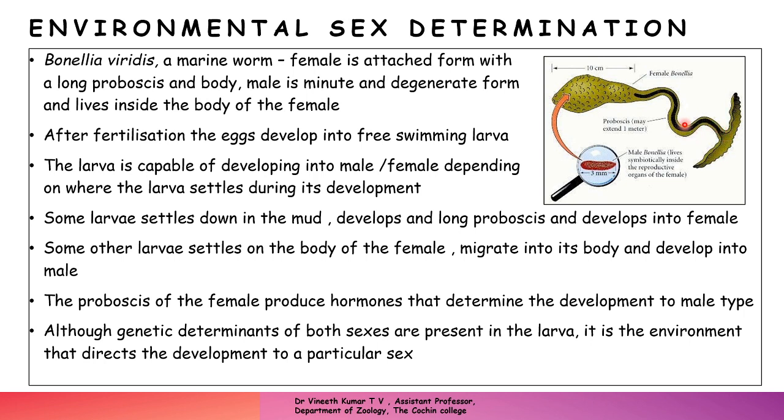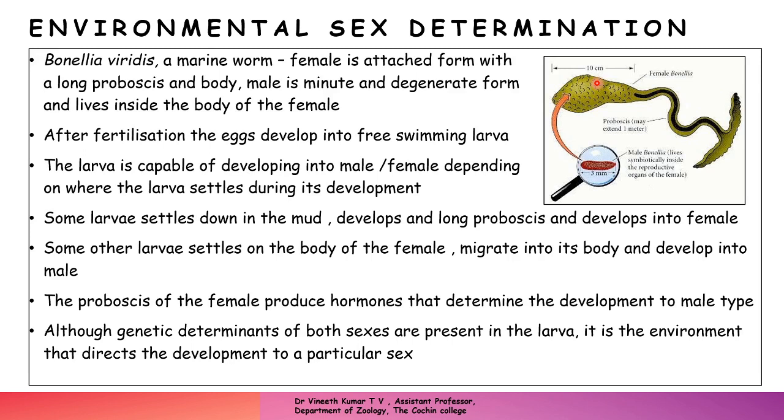It has a long tube, which is called a proboscis, and like a bud of the flower, you have the body of the female. The female ones are larger. It has a tube by which it is attached to either the stones or the sea floor, and it has a very big body. You can see that the male is a miniature form. It is very small, and it resides inside the body of the female, acting like a parasite.